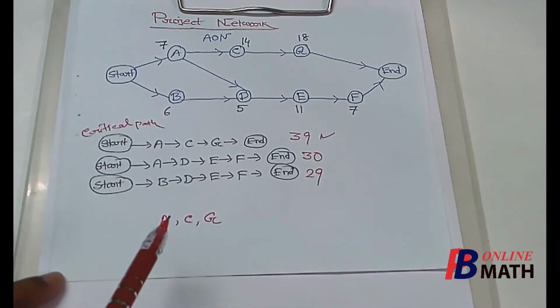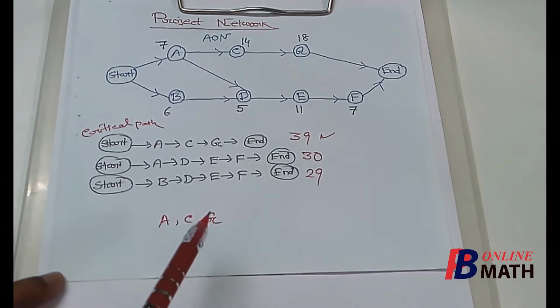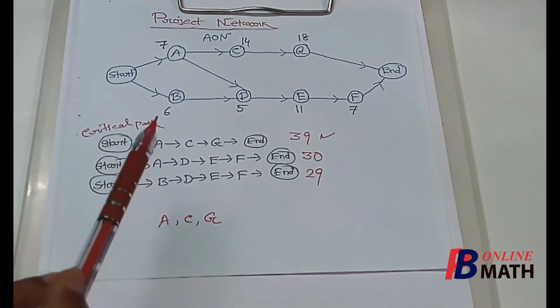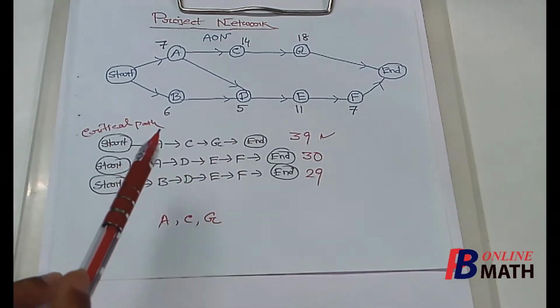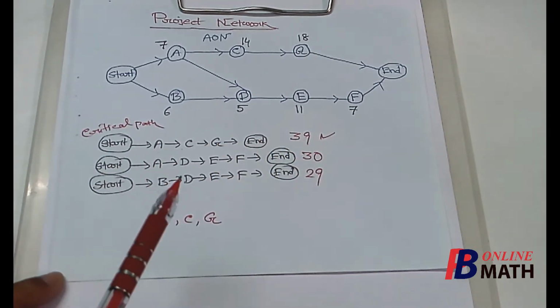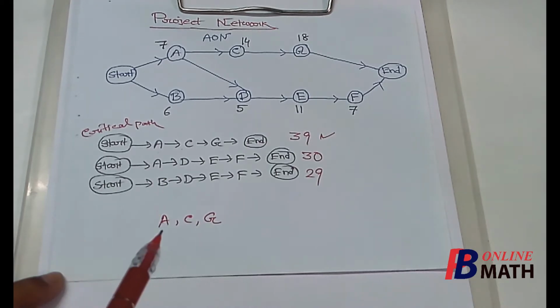Now if the problem becomes complicated, then we have to use the slack times to find the critical paths or the critical activities. Here, since the problem is a simple problem having only three paths available from start to end, we can find the critical path by inspection. So we have found the critical path and the critical activities.